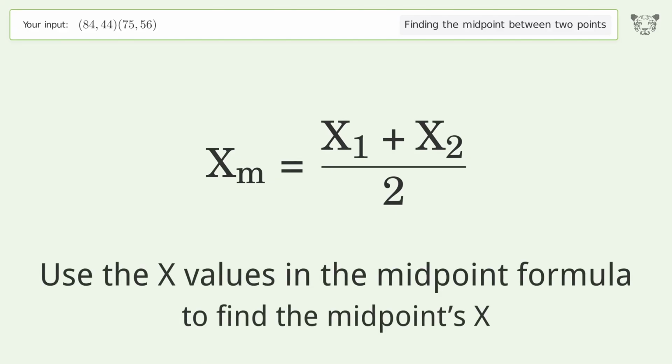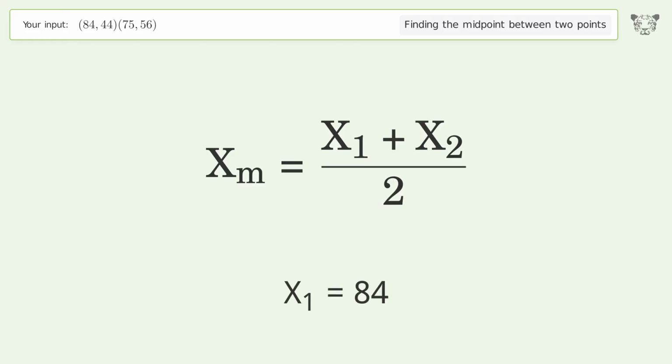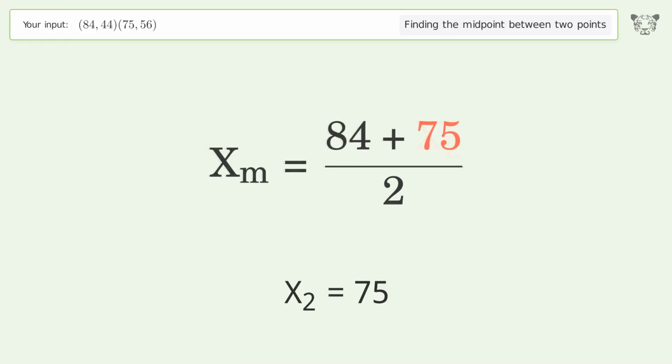Use the x values in the midpoint formula to find the midpoint's x. x1 equals 84. x2 equals 75. Simplify the arithmetic.